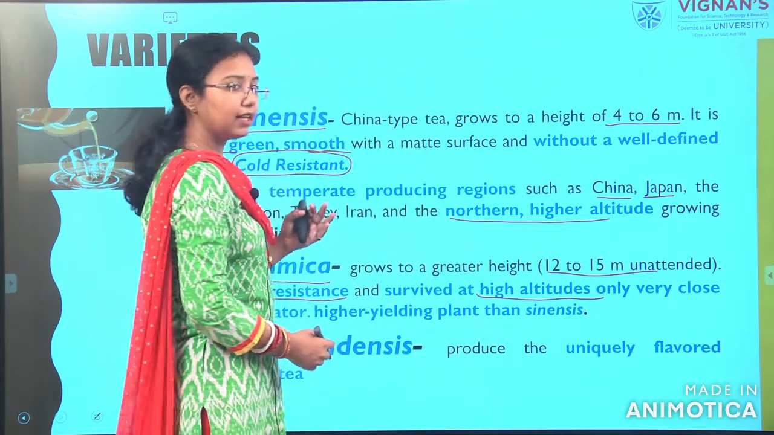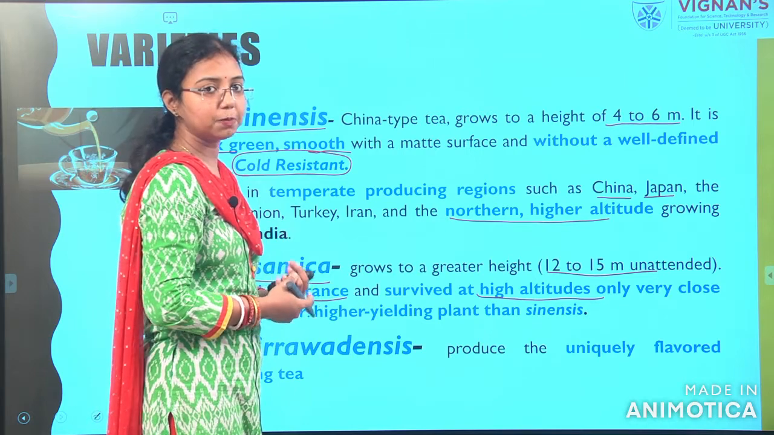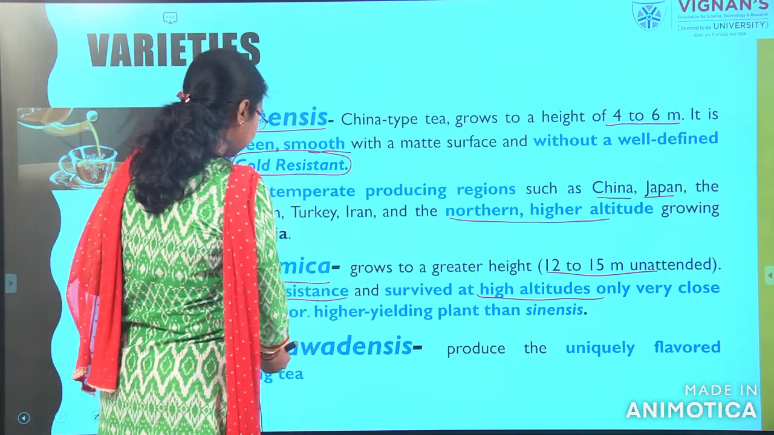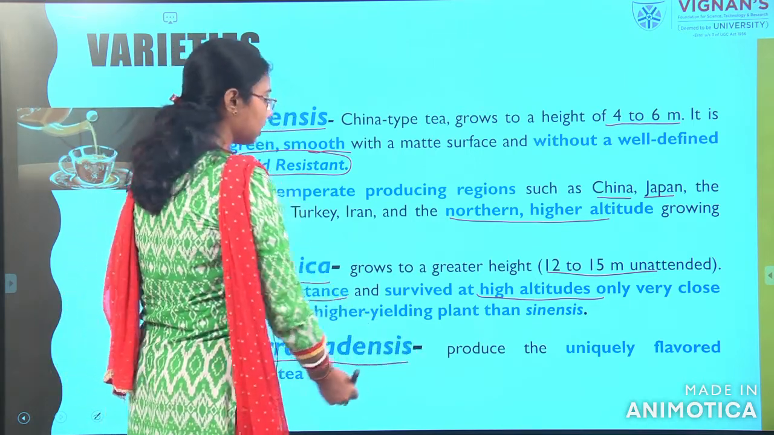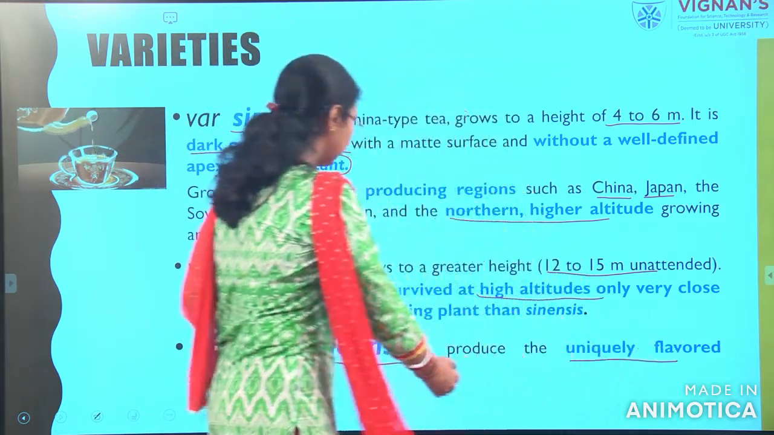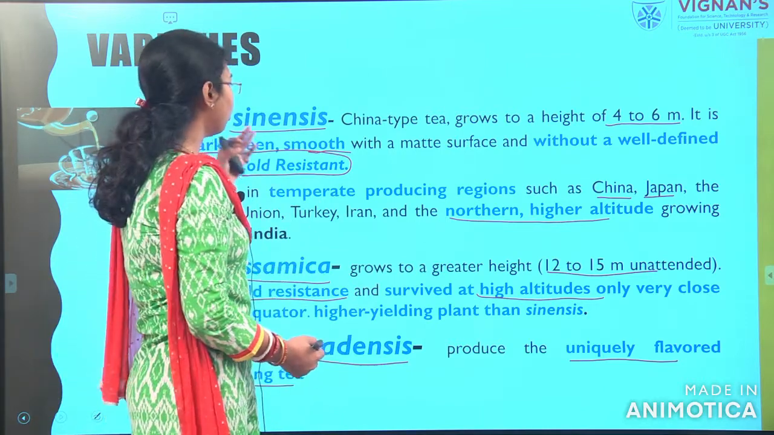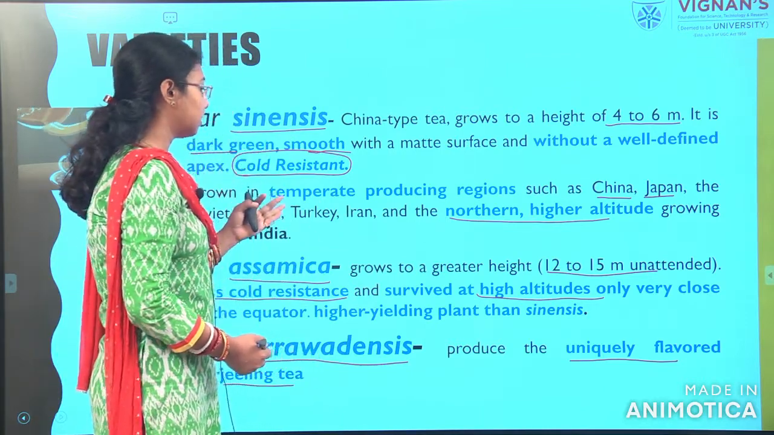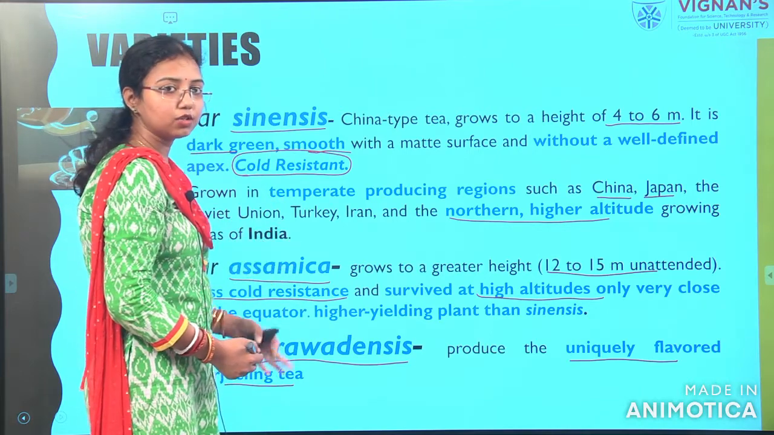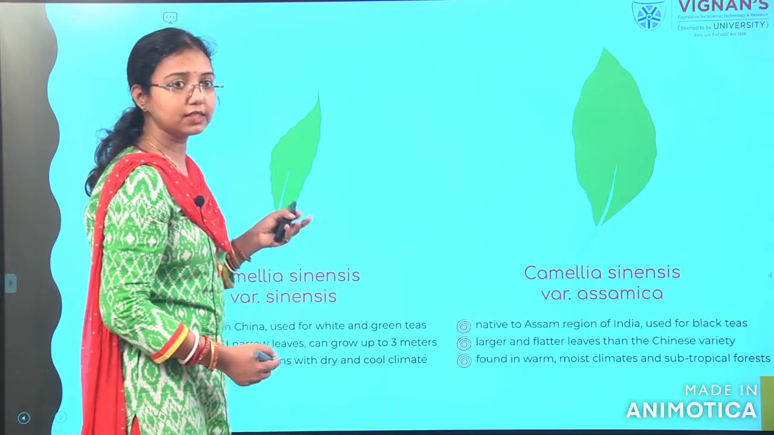And the last variety is mainly for the Darjeeling specialty, known as variety Iriduensis. This is uniquely flavored Darjeeling tea. This variety is famous for Darjeeling tea. So mainly there are 3 types: sinensis, the next one Assamica, and the last one Iriduensis. This is the difference.